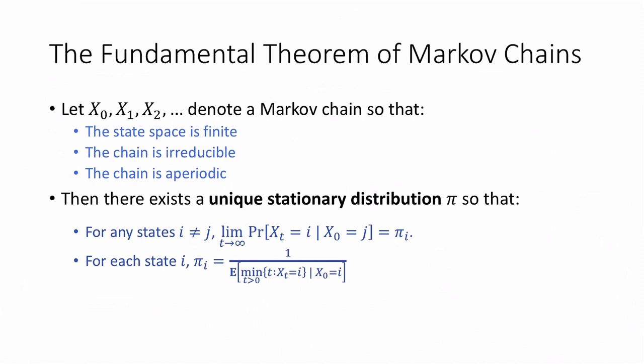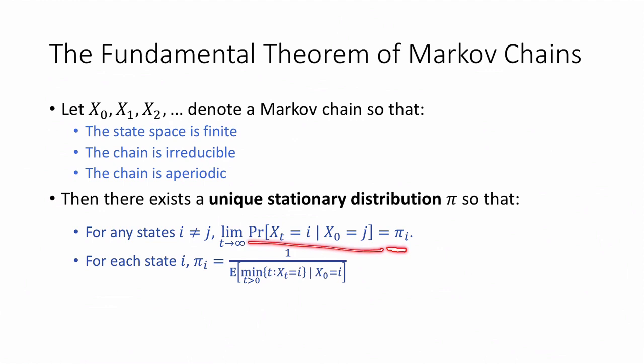Then, the theorem says, there exists a unique stationary distribution, pi, so that the following holds. First, for any two states i not equal to j, the limit, as t goes to infinity, of the probability that x sub t is equal to i, conditioned on having started at x sub 0 in state j, is equal to pi sub i.